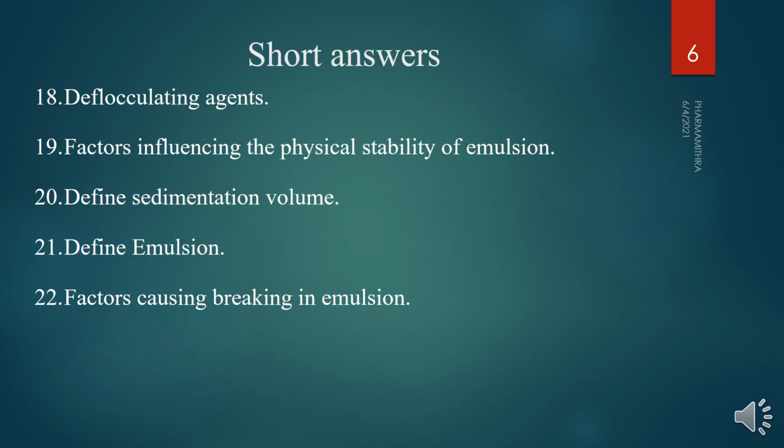Then we are moving to the short answers, that is, the deflocculating agents. Deflocculating agents we are adding in the preparation include the non-ionic type like methyl cellulose, hydroxypropyl methyl cellulose, sodium CMC and polycarbopol. Anionic type and clays include bentonite. These are the various types of deflocculating agents we are adding.